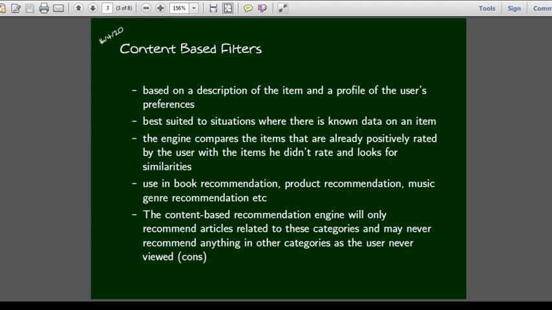Here the term filter is used because every time we visit a site or give some rating or recommendation online, it will create a profile based on our name or our ID. That is called a user profile. This user profile is available on the internet. Using these user profiles, the recommendation engines or recommendation system will work.